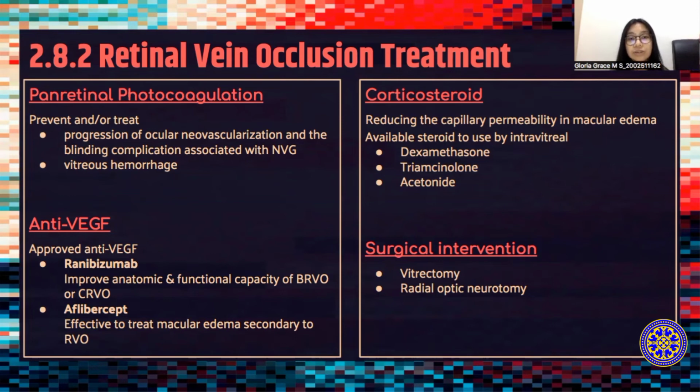To determine which choice of treatment should be done for the patient, detailed medical history, physical examination, and laboratory tests should be done appropriately.